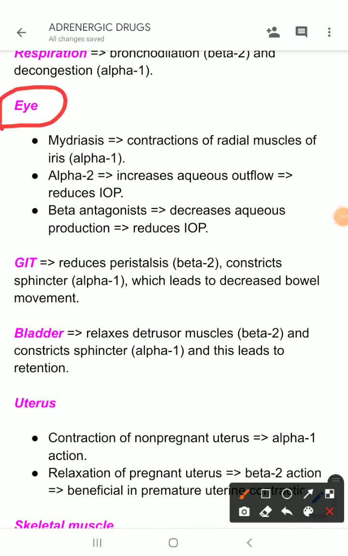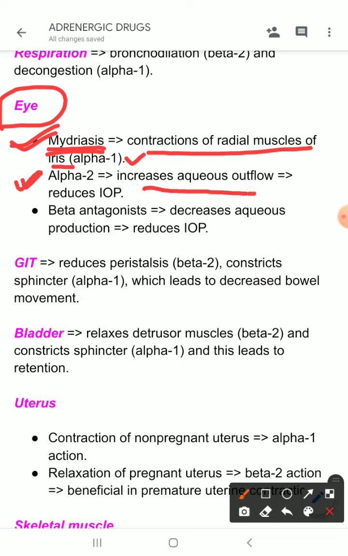this is very important. Alpha 1 receptor mediated mydriasis occurs. So, contraction of the radial muscle of the iris causes mydriasis. This is an alpha 1 action, and through alpha 2 action, which increases aqueous outflow and reduces intraocular pressure, which can be used in case of glaucoma. And beta antagonists, through beta mediated action, if you give beta blockers, then it can decrease the aqueous humor production and decrease intraocular pressure.